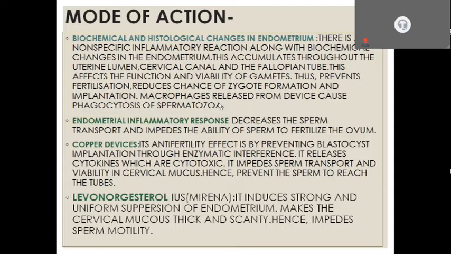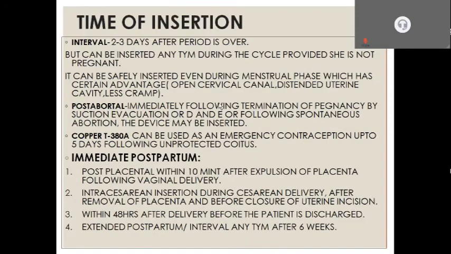Copper devices: their function is to prevent blastocyst implantation through enzymatic interference. It releases cytokines which are cytotoxic. It impedes sperm transport and viability in cervical mucus and hence prevents the sperm from reaching the tubes. Levonorgestrel-containing IUCDs induce strong and uniform suppression of the endometrium, make the cervical mucus thick and scant, and hence impair sperm motility.